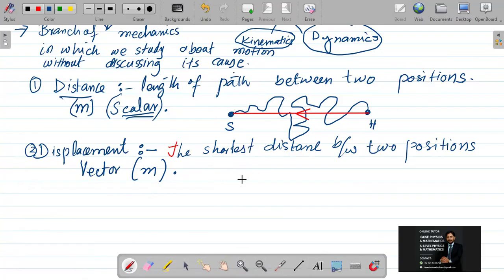And if you want to calculate it in the form of position vector, then you can say D is equal to R2 minus R1, meaning you are taking some reference point for your school and then explaining it in vector form. Then displacement is taken as a vector quantity from R1 to R2.